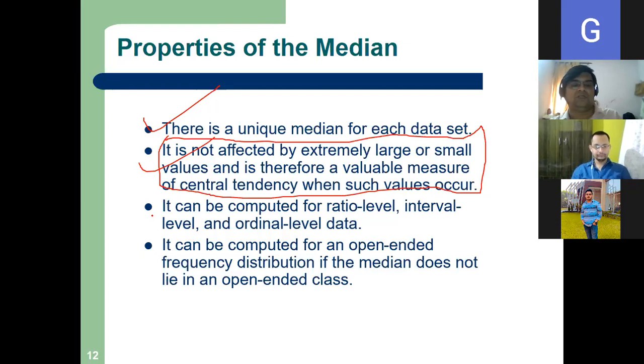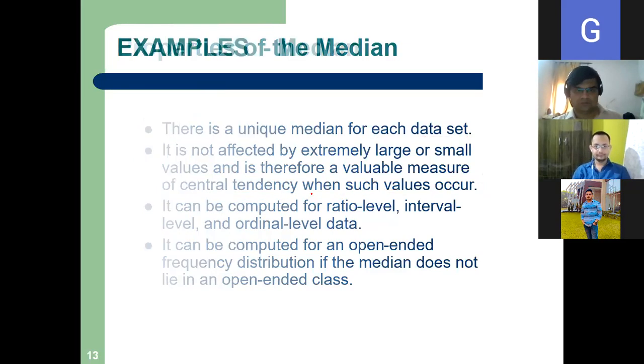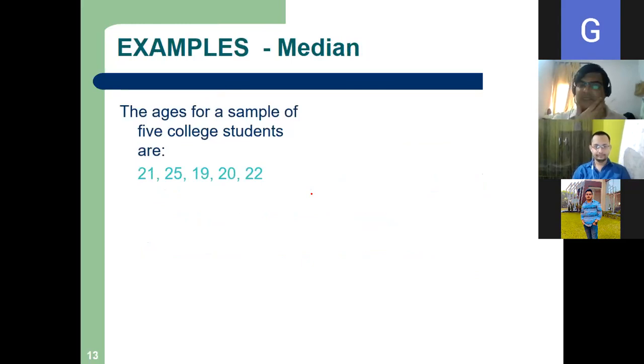Now, third, it can be computed for ratio level, interval level, and ordinal level, right? So we can compute median for ratio, interval, and ordinal. Now, see, these are, suppose, ages of a sample of college students. So what will be the median? 21.